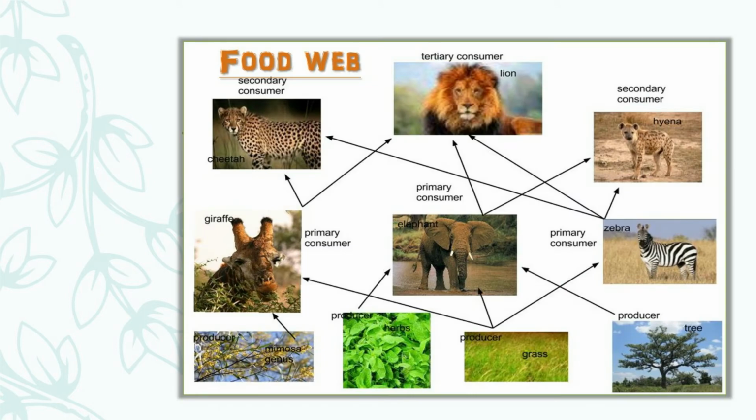Like so many plants like grass, trees, herbs, shrubs all work together as producers, and many herbivores like giraffe, elephant, zebra work as primary consumers. Even these are all parts of different types of food chains. Then a cheetah and a lion are the secondary consumers. And hyena is a scavenger that eats dead and decaying matter.